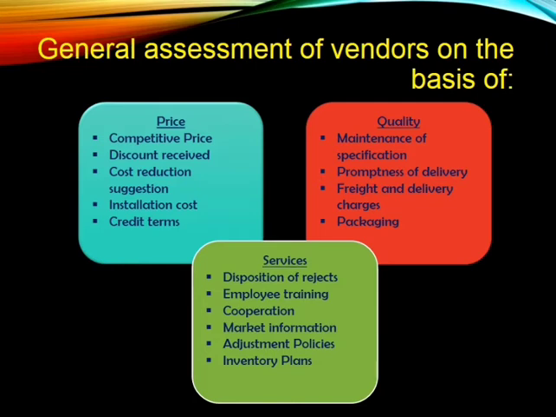And the last one is the charges which they are charging for the delivery, right? Suppose your manufacturing unit might be in some state, and your vendor might be in some other state. So it takes some time to travel, or it takes some mode of transport to carry that material to your place, right? So how much they are charging for that particular transport or logistics, that is what we consider. Actually this should come under price also. Here we consider it under quality, since we are looking at promptness, right? So that is why we included it here, but actually we can take that to the price area itself.